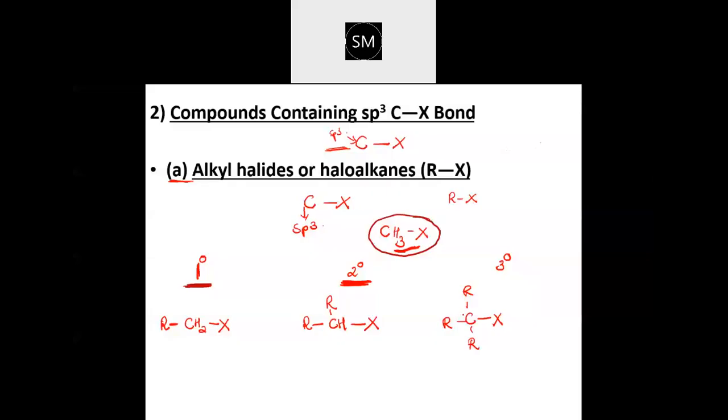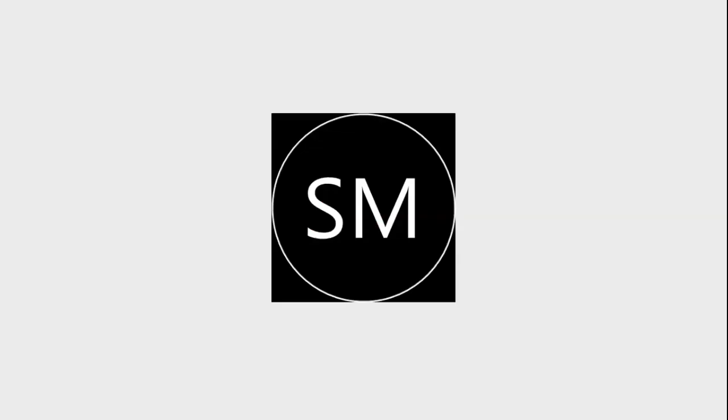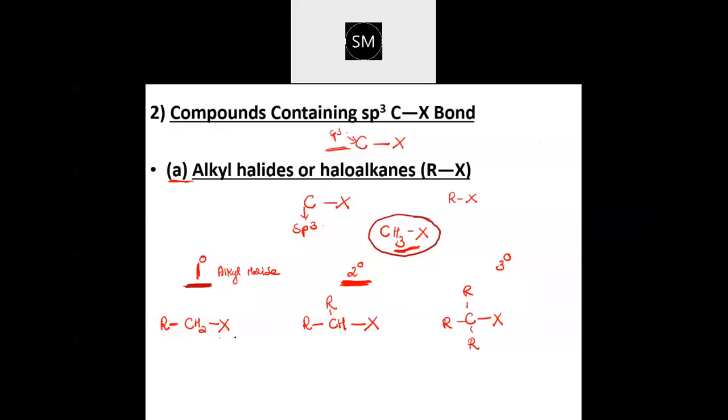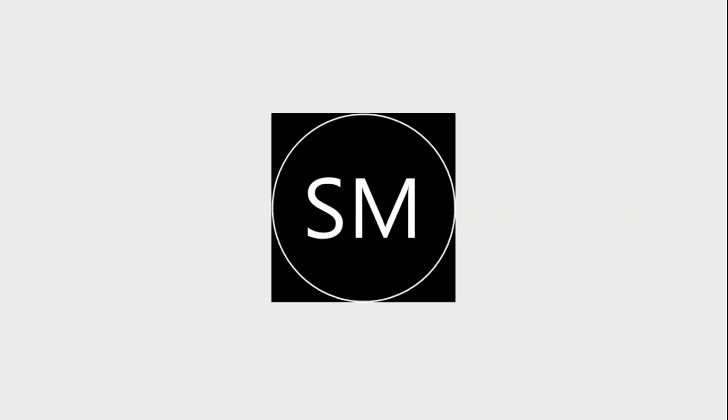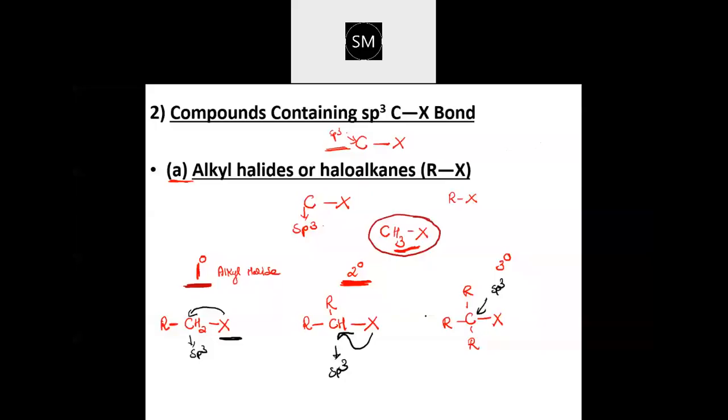Okay. So, alkyl halide is further classified into primary alkyl halide, secondary alkyl halide and tertiary alkyl halide. Did you follow what is primary, secondary and tertiary? And in all of these three cases, the halogen which is attached to the carbon, that carbon is sp3 hybridized. You see here, this is also sp3 hybridized. This halogen which is attached to the carbon, this is also sp3 hybridized. Even here it is sp3 hybridized. Okay, all of these are sp3 hybridized only. But then they are further classified based on the alkyl group.